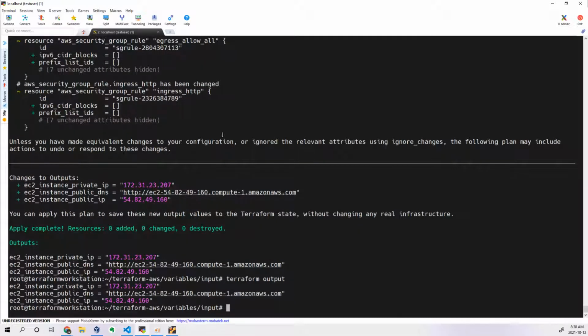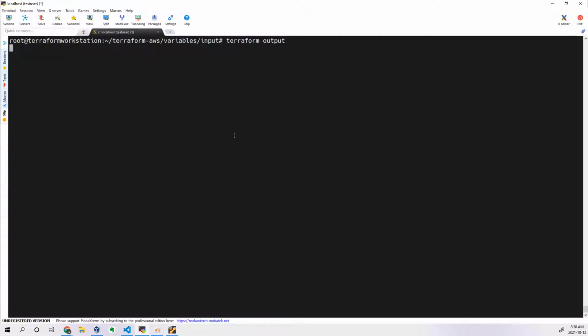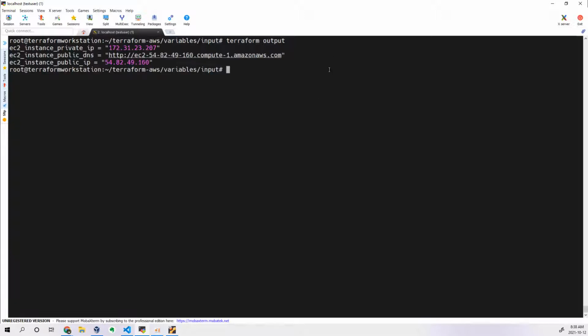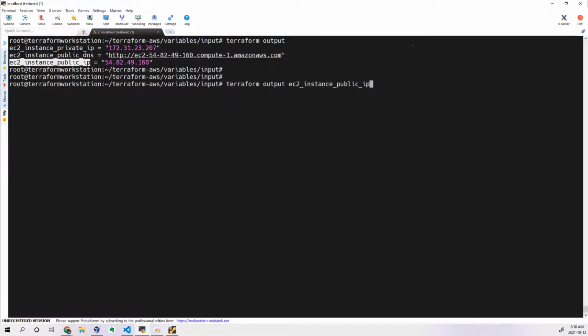It will call these particular values, which are already saved in your terraform.tfstate file, so it will get them from there and show you the output. Now if you want to print a specific value, let's say I want to print only public IP, you can see it prints only your public IP address. Okay, in this way we can use it.